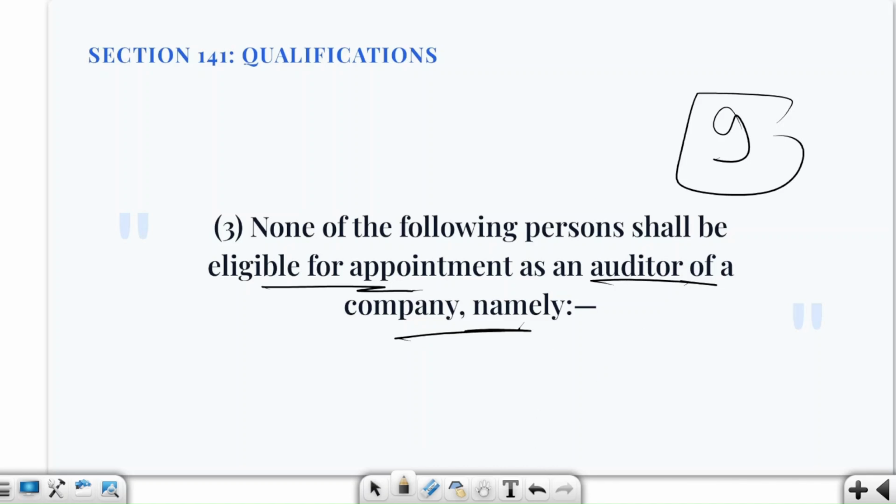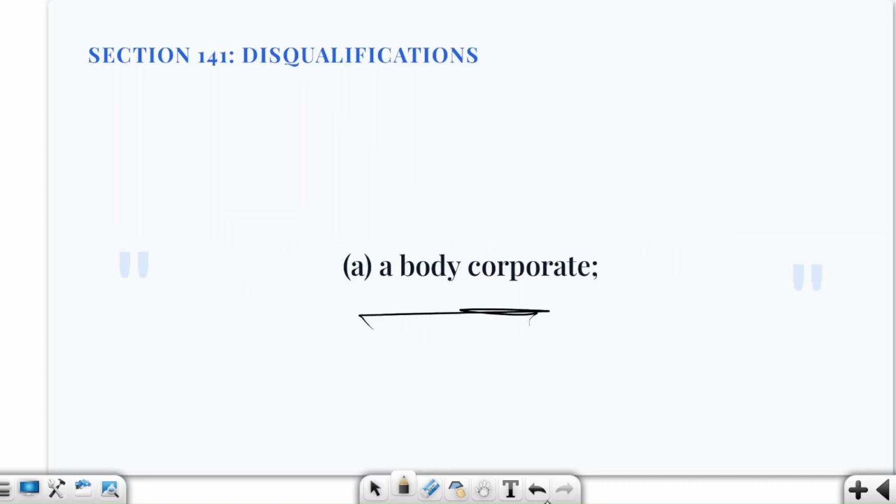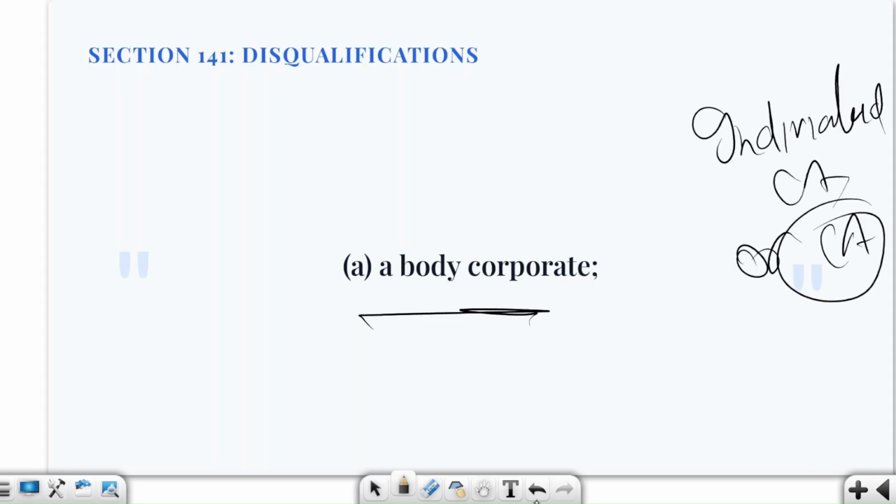So here we are saying who must not be the auditor. First of all, a body corporate cannot be appointed as an auditor. Suppose XYZ Private Limited, a company, offers to become statutory auditor of ABC Limited. Can XYZ Private Limited be appointed? No. A company itself cannot be appointed as the statutory auditor. Understood? So the law is generally permitting whom? An individual CA or a CA firm, right? But we are never saying a body corporate.